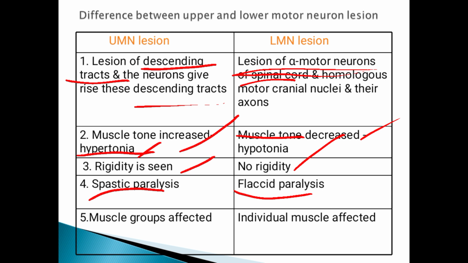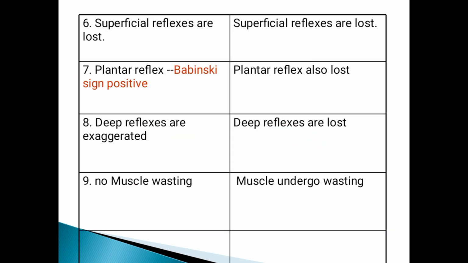Then here a group of muscles is affected, because in the upper motor neuron, descending tracts with a group of neurons are present, so muscle groups are affected. Here individual muscles are affected. Superficial reflexes are lost; here they are also lost. In the plantar reflex, the Babinski sign will be positive here; here it is lost.